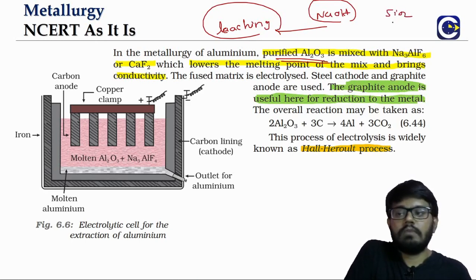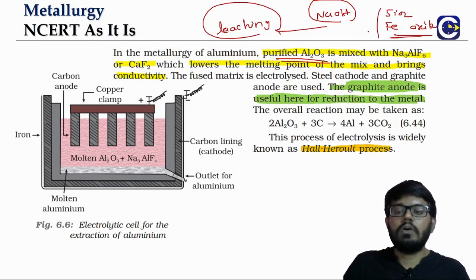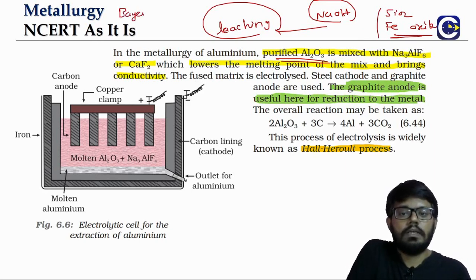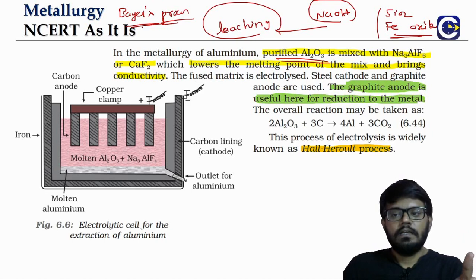We will have SiO2 and iron oxide. So the impurities from the bauxite will be removed. What do we call that process? Bayer's process. That is the leaching for getting purified Al2O3.